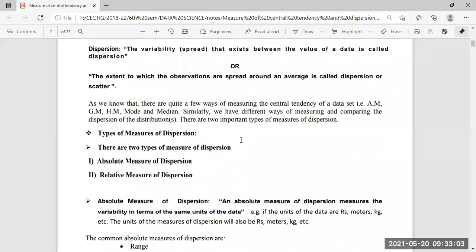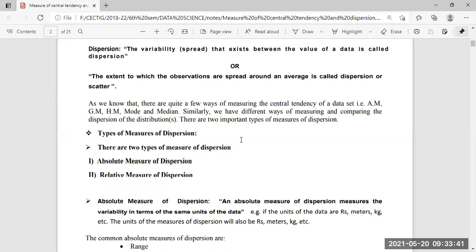So while we are dispersing the data in a plotting way, absolute measurement of dispersion will be done when the unit of the data in both the data sets is the same. Absolute measurement of dispersion measures the variability in terms of the same units of the data. If there are 2, 3, 4, n number of data sets, the units for all of them need to be the same.